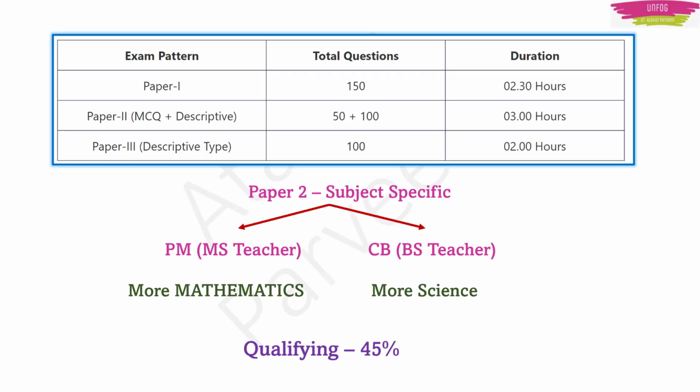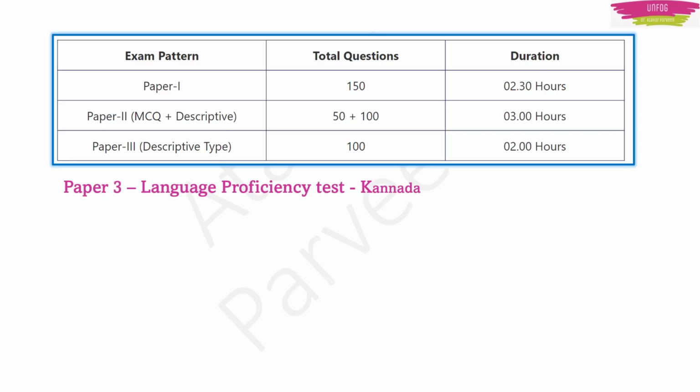And of course, as I already told you, in paper 2 at least 45% you should get, or else you will not be considered in the merit list after the result. Then the third paper is the language proficiency test, or Kaddaya Kannada, or competency test. Here you should score at least 50% because it is a qualifying paper. If you do not score 50% in this paper, then your other two papers will not be evaluated or considered in the merit list.